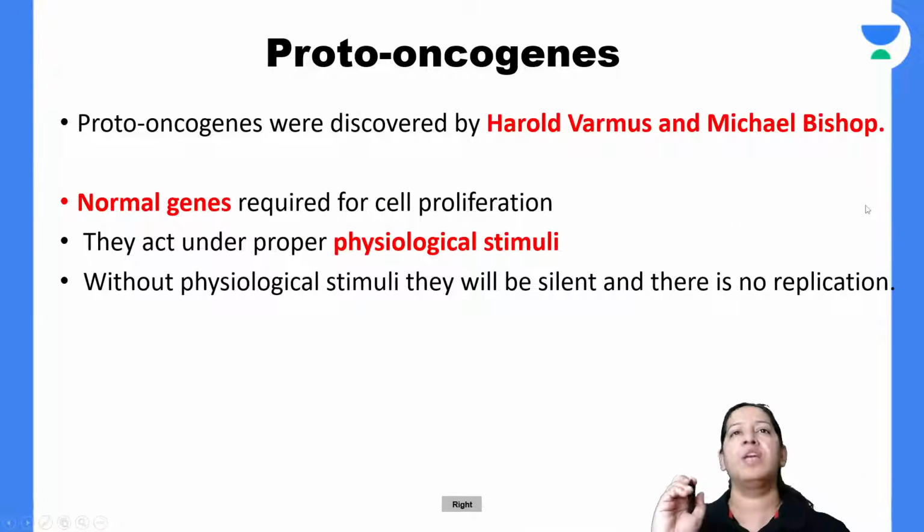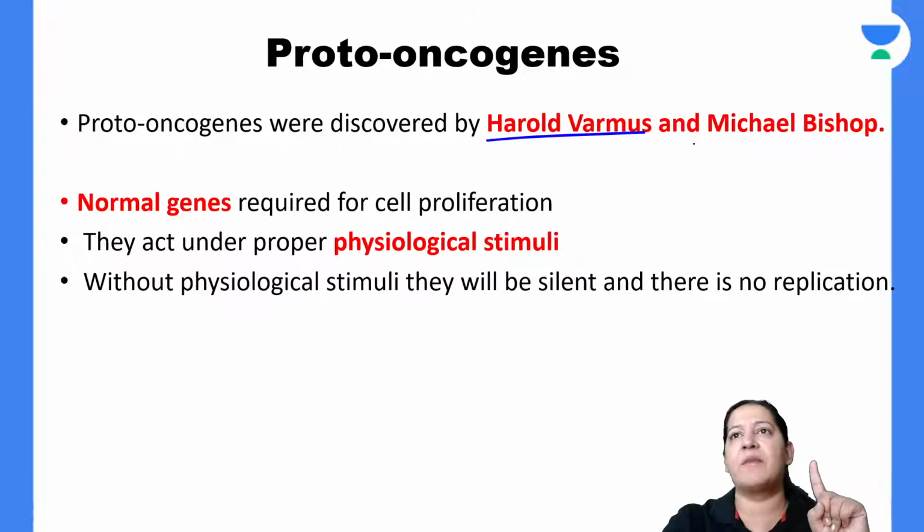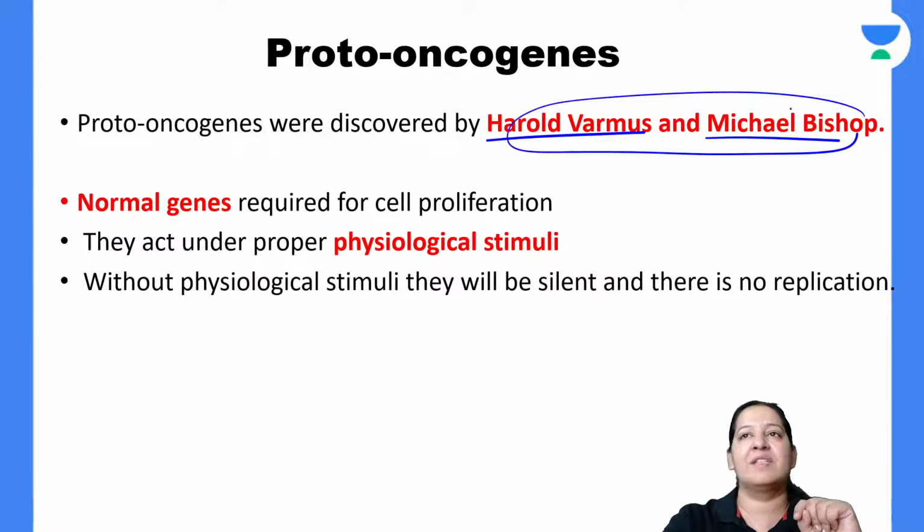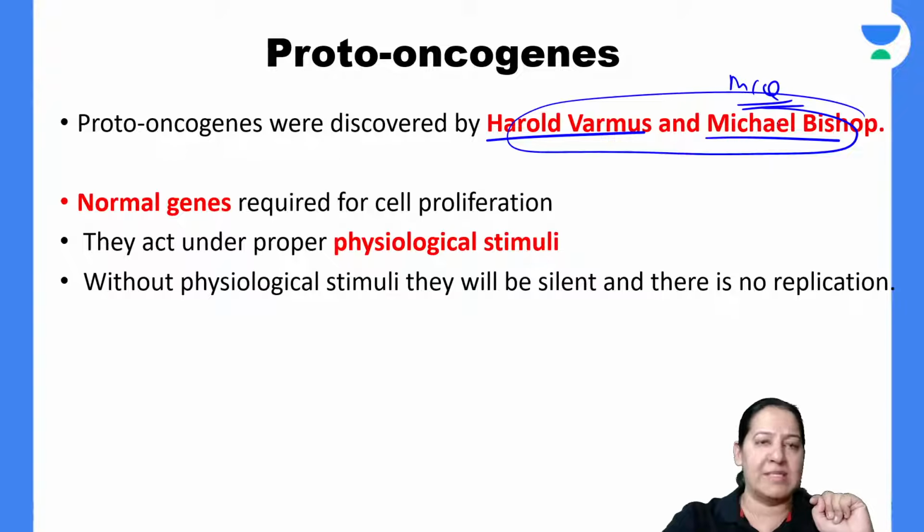So what is a proto-oncogene? The term proto-oncogene was given by scientists. The names of the scientists are Harold Varmus and Michael Bishop. Please learn the names of the scientists. This is an MCQ: proto-oncogenes were discovered by whom?